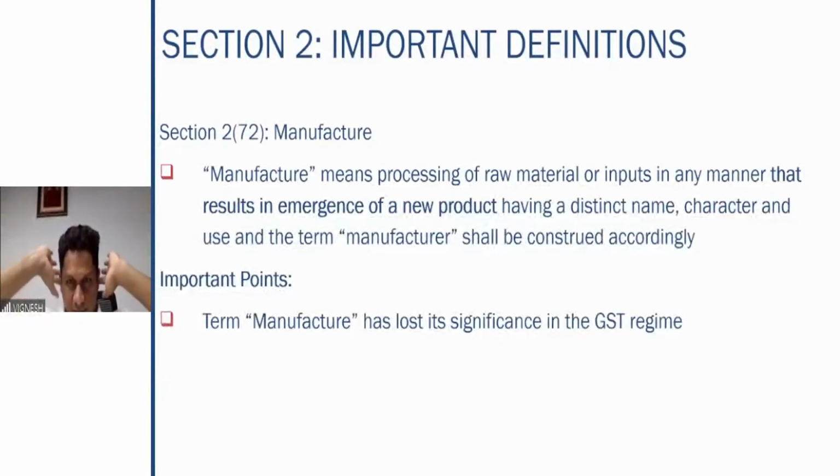So manufacture here means processing of raw material or inputs in any manner that results in emergence of a new product. If you're doing the basic processing due to which a new product emerges having a distinct name, character, and use, and the term manufacturer shall be construed accordingly. So the main important point to be noted here is emergence of a new product, having a distinct name, character, and use.